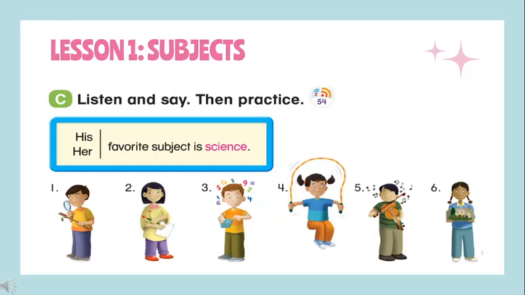Page 73. C. Listen and say. Then practice. His favorite subject is science.